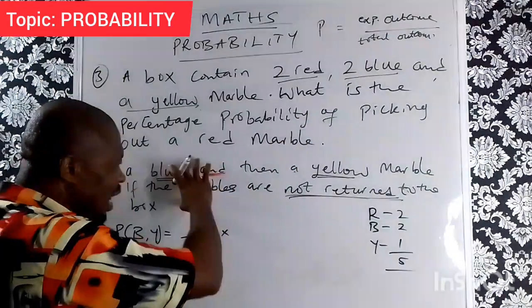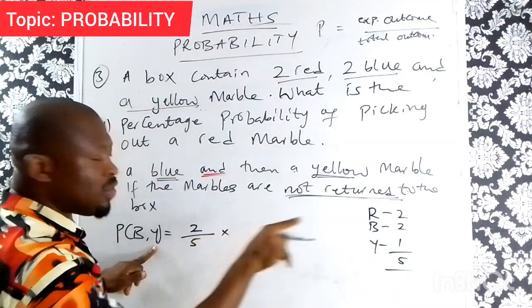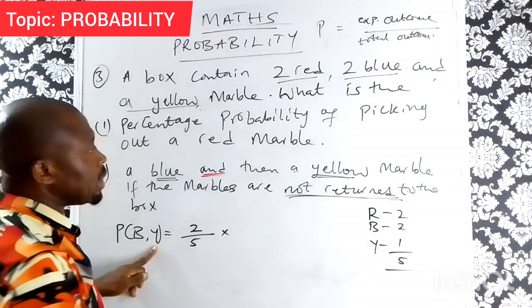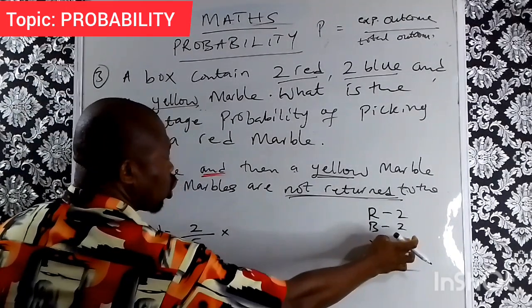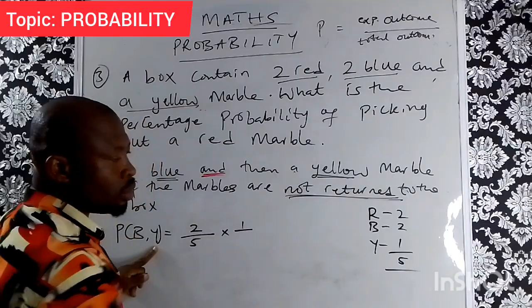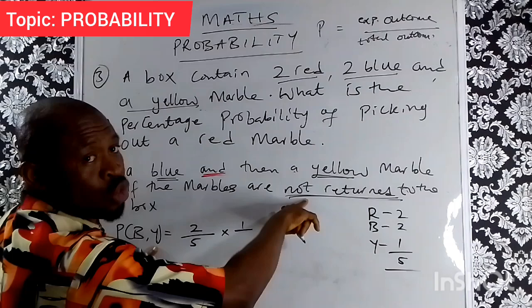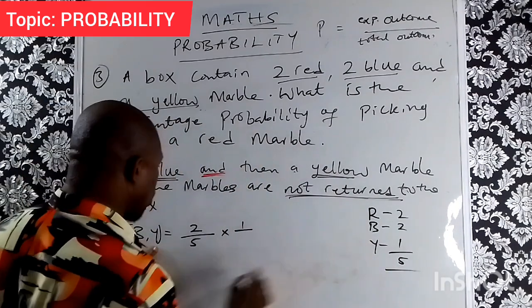So do not say that the one from the first question is brought in. No. Here we are dealing with 5 marbles, from which we have picked the first one. Now the second one says yellow, and there is just one yellow marble, so we have 1 over. We didn't return the first one, so we have 4 remaining.